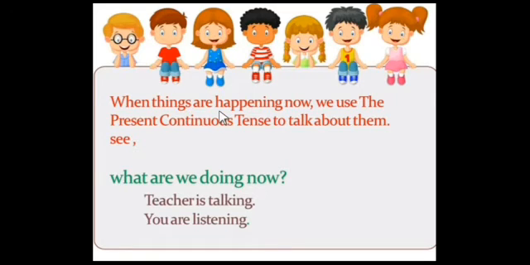When things are happening now, we use the present continuous tense to talk about them. For example, what are we doing now, students? What is Vinay sir doing, or what are you doing? Can you say?